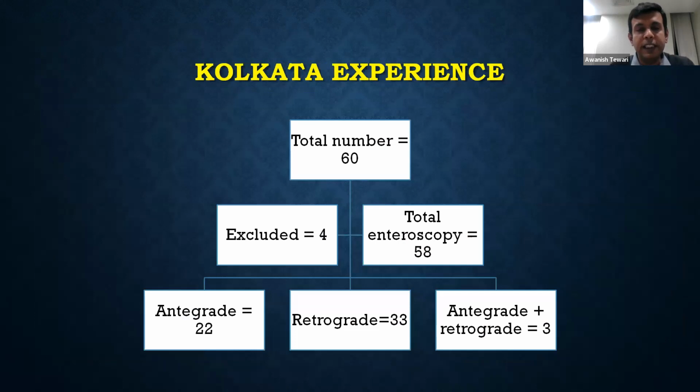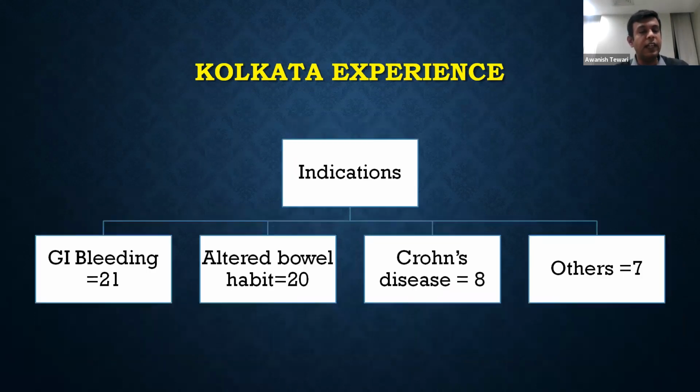We have done about 60 cases till now, of which we could do enteroscopy in 58 cases, of which we had done antegrade in 22 cases, whereas retrograde in 33 cases, and we had to use both approaches in 3 cases. One third of the cases were for GI bleed.